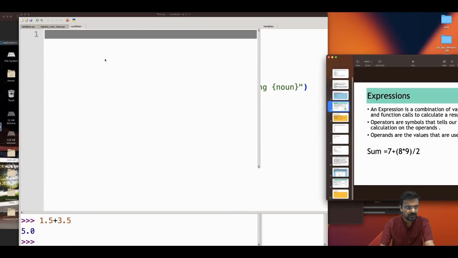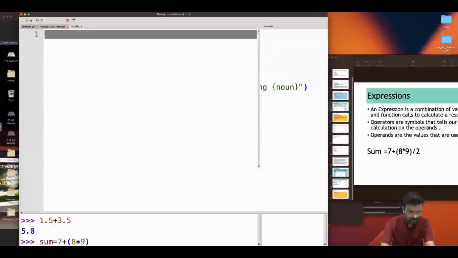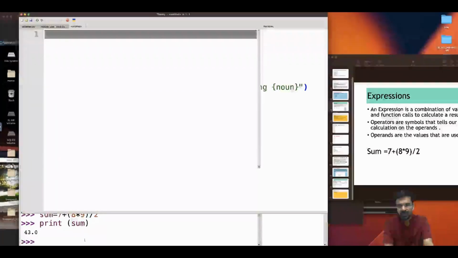Now we'll see an expression. Sum is equal to 7 plus 8 into 9, that is in brackets, and divided by 2. So print sum. Okay, so like this you can do any mathematical operation.